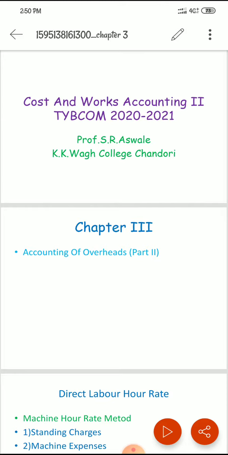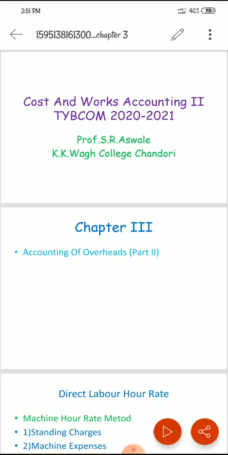After studying the methods of allocation and apportionment of overhead cost to cost centers, the next step in accounting of overhead is absorption of overhead, that is, recovery of overhead in the cost of production. In the cost of production, all jobs, processes, or services pass through one or more producing cost centers.